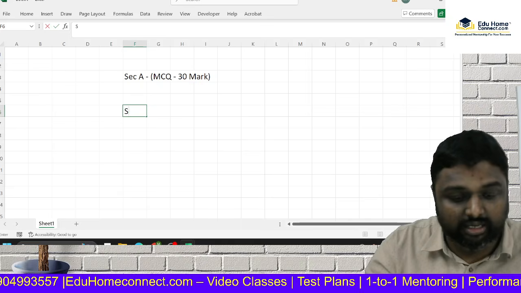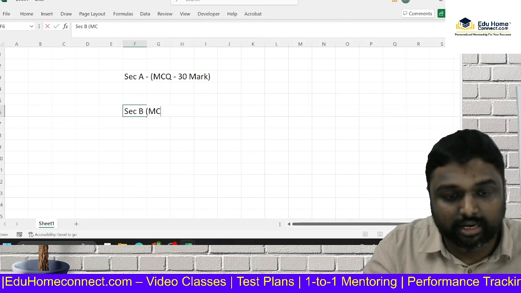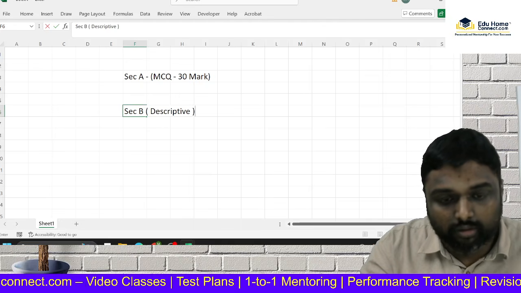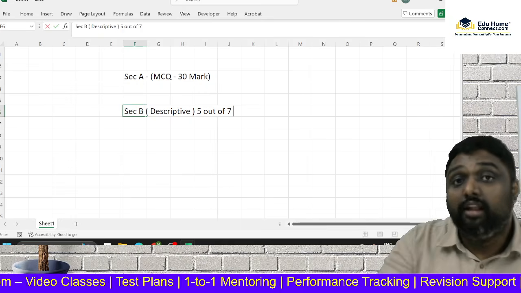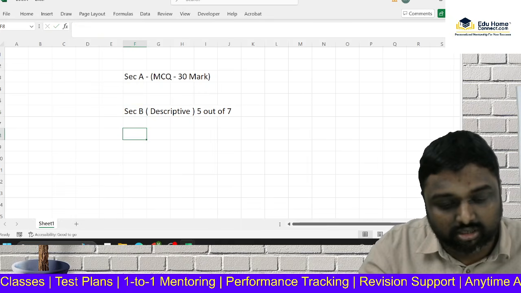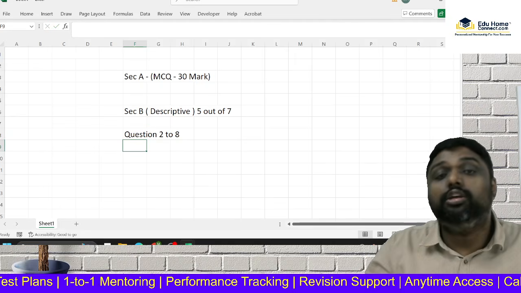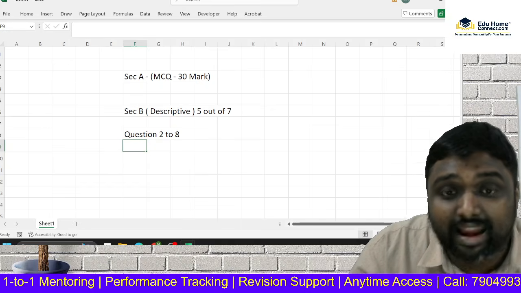Now here I am going to take section B, that is the written descriptive area, where we have to write 5 out of 7. Very important point: we have a choice here. We don't have to write all the questions, only 5 out of 7, starting from question number 2 to 8. So those important areas I am going to discuss for you today, friends, how to crack this area.